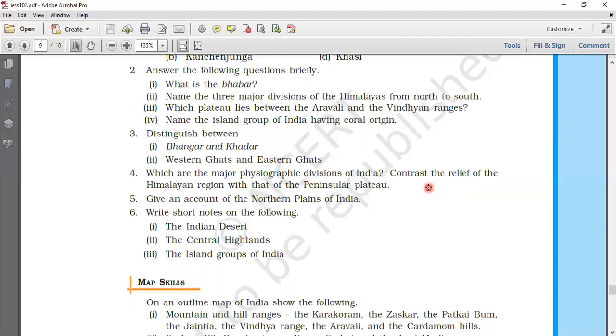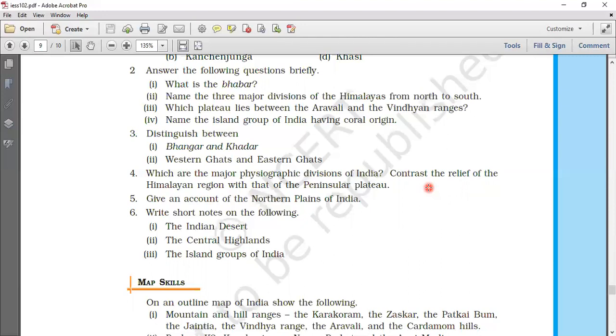Second point in Western Ghats, it is a continuous range and it can be crossed through passes only. In Eastern Ghats, it is a discontinuous and irregular range dissected by rivers draining into the Bay of Bengal.